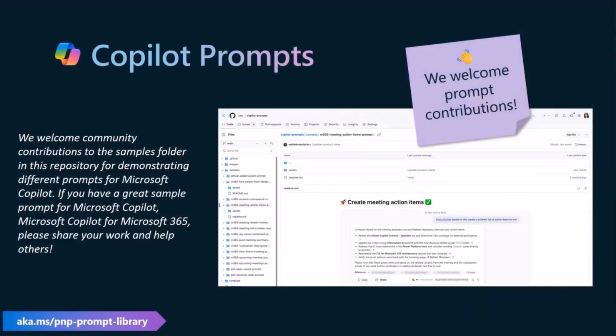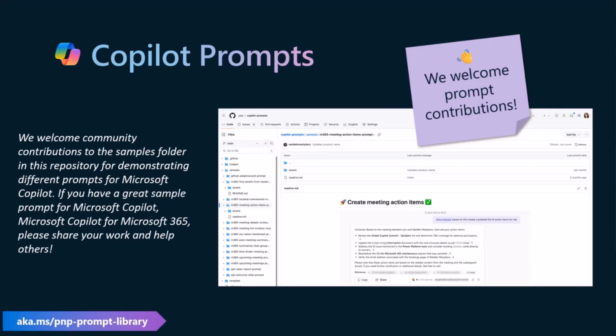Before we go there, a recap on Copilot prompts and announcing the prompt of the week. Copilot prompts is where we are collecting different prompts across the different Copilot capabilities in Microsoft Copilot Studio, Microsoft Copilot for Microsoft 365, and all of that. We do welcome your contributions here as well. aka.ms/PMP Prompt Library is the location.